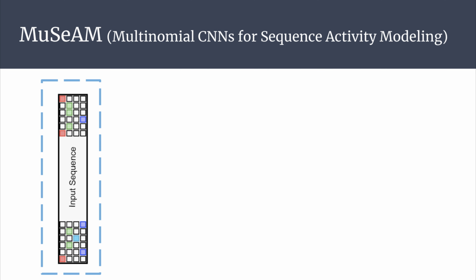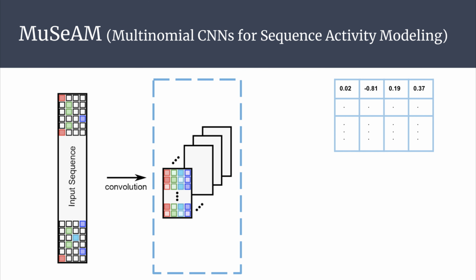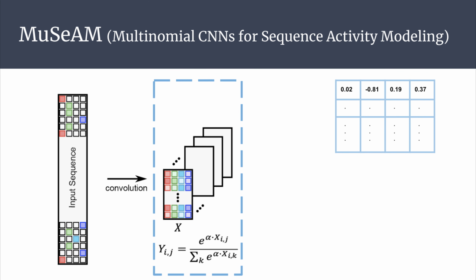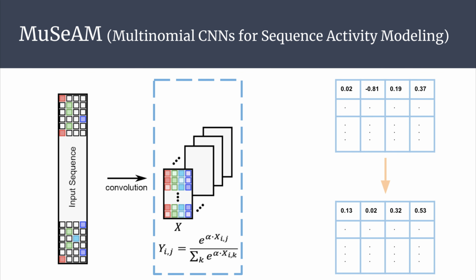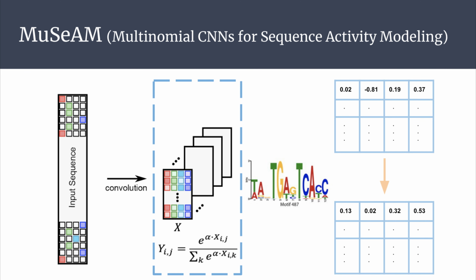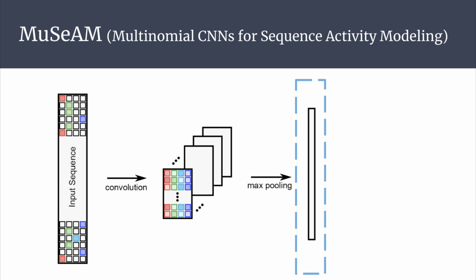MUSEUM first takes one-hot encoded sequences as input. In the convolution operations, MUSEUM learns convolutions as multinomial distributions over the four nucleotides. With a matrix operation, MUSEUM transforms one-hot encoded sequences into likelihood ratios between the multinomial distributions and a background distribution. Here, the multinomial convolutions are directly interpretable as motifs of TF-DNA binding specificity that has been classically used in biophysical modeling of genomic sequences. In the max pooling layer, MUSEUM chooses the highest likelihood ratio, that is, MUSEUM selects the strongest binding site for each model motif.